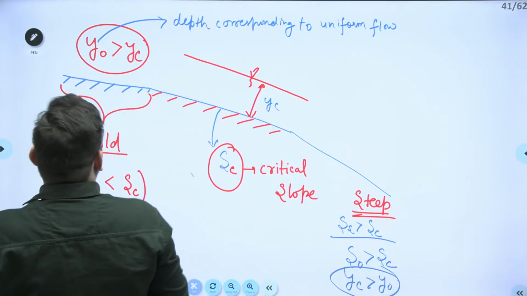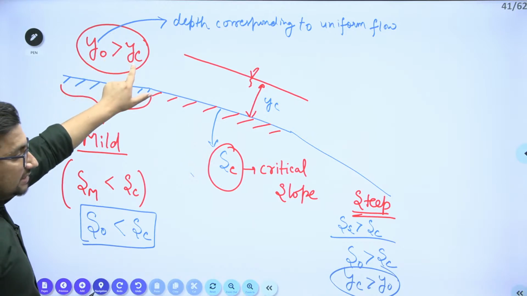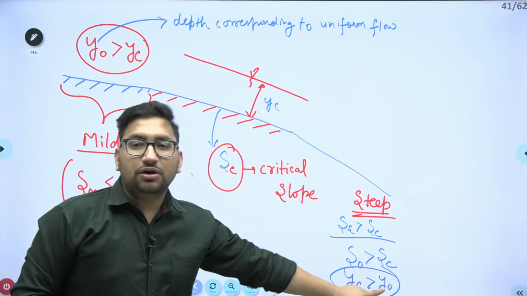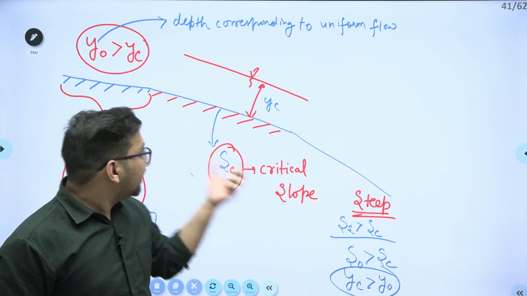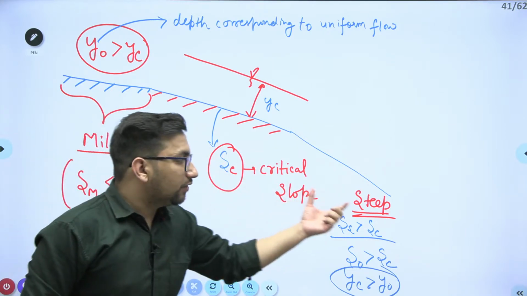So remember, for mild slope, Y naught is greater than YC. For steep slope, YC is greater than Y naught. Clear? So these are the three types of slope. One is mild slope, one is critical slope, one is steep slope.